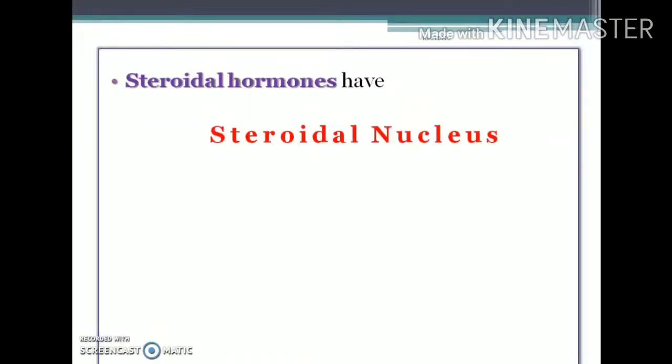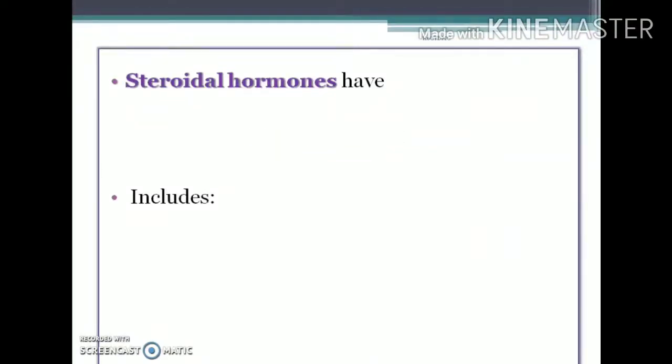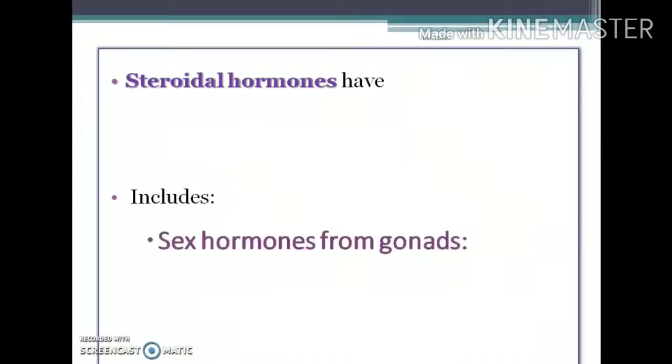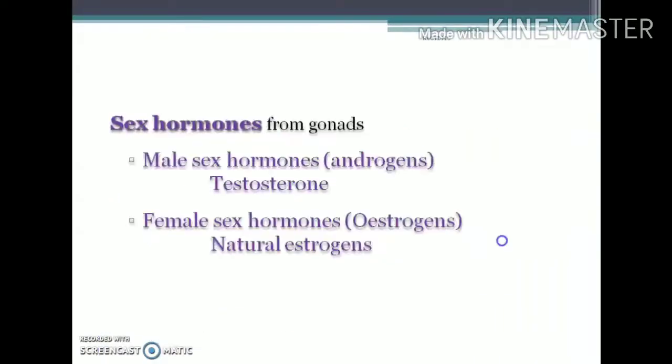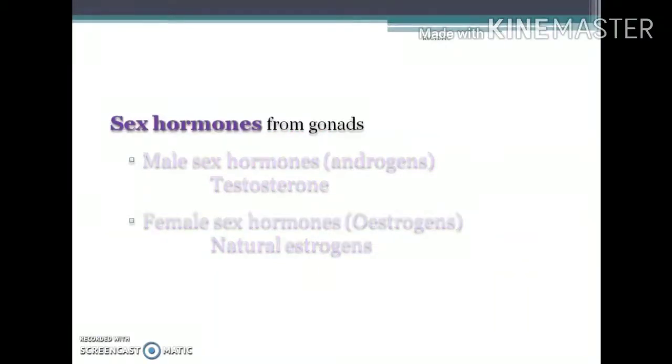That is, they all contain this cyclopentanoperhydrophenanthrene nucleus. And steroidal hormones include the sex hormones from the gonads, then gestogens and corticosteroids. And the sex hormones include both the male sex hormones and the female sex hormones. Male sex hormone is androgens or testosterone, and female sex hormone is estrogens like estrone, estradiol, estriol, etc.